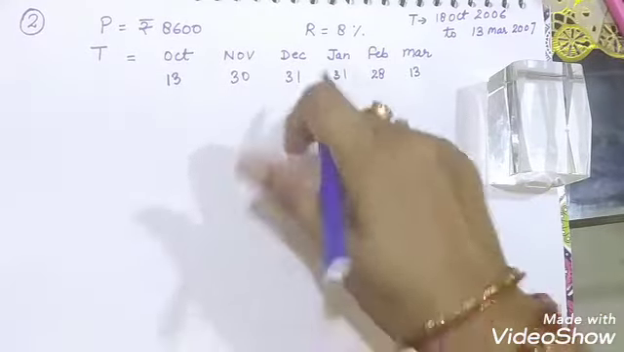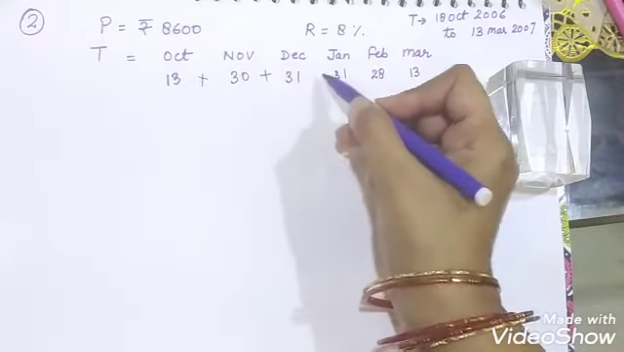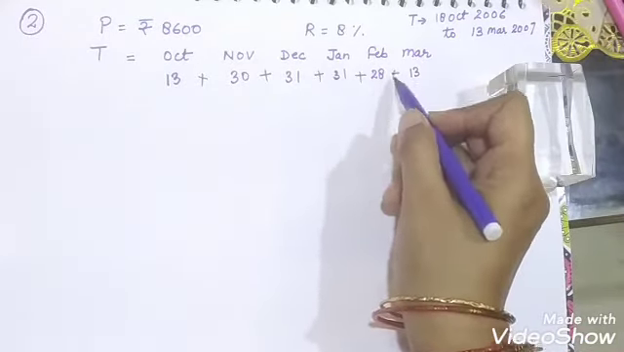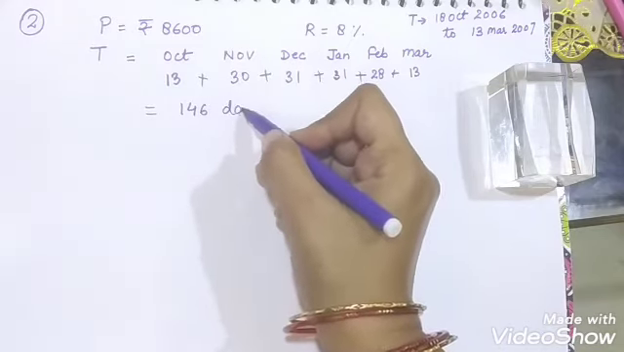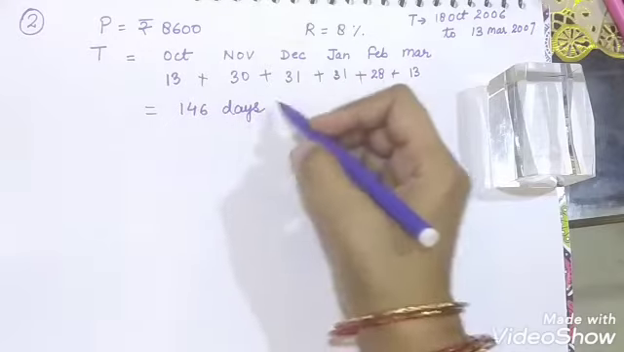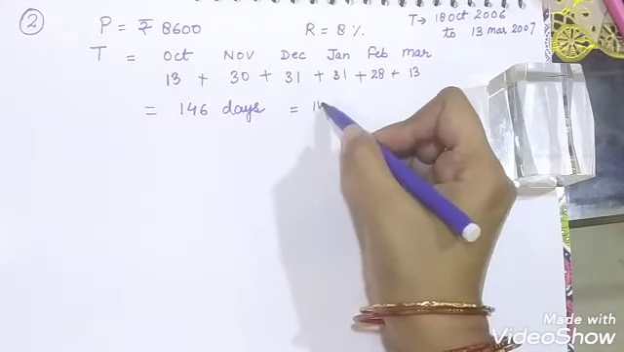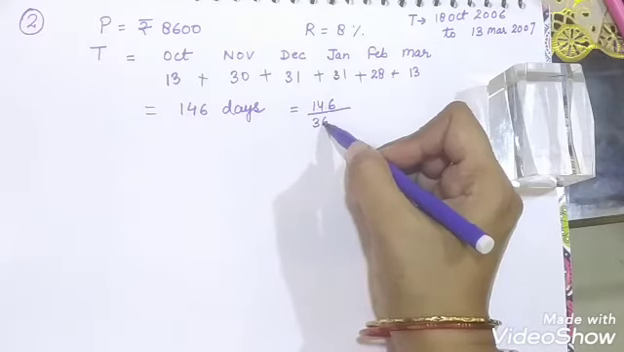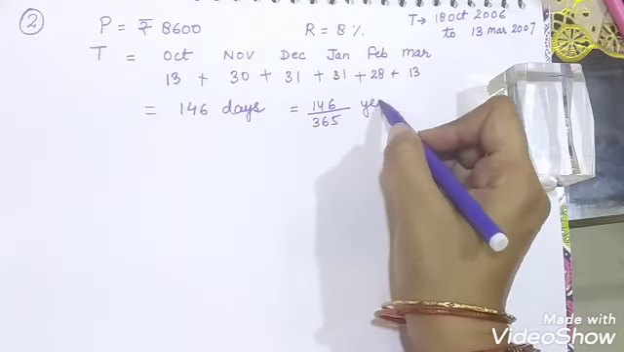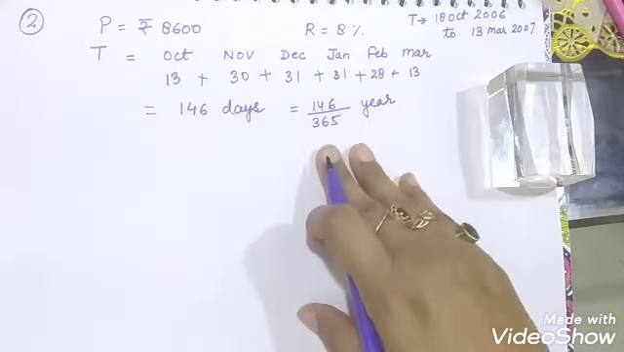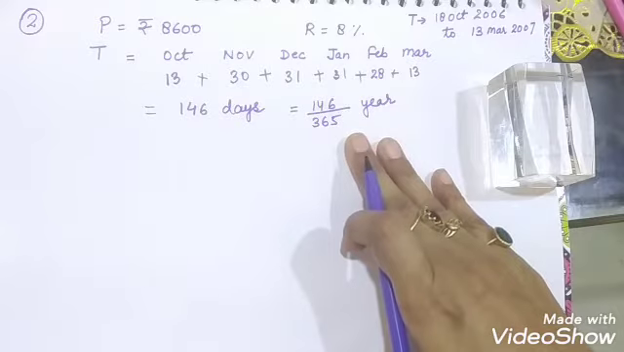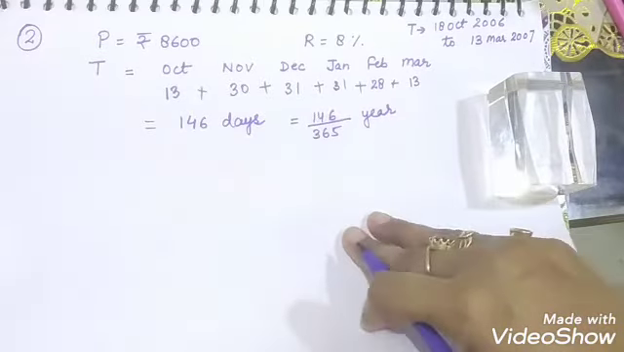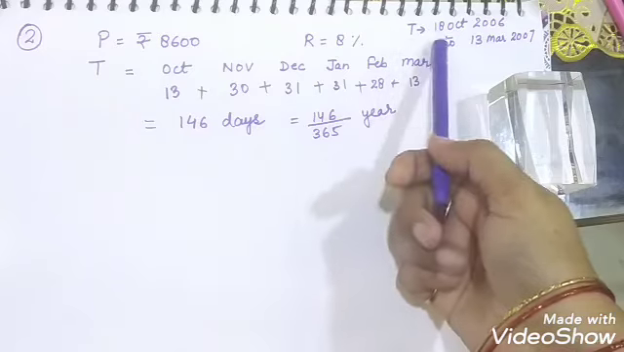When you add them all, you will get 146 days. To convert these 146 days into years, you divide by 365. Once it is converted into years, we apply the formula of simple interest and amount and we get the value. So we need to pay attention only while calculating the time.